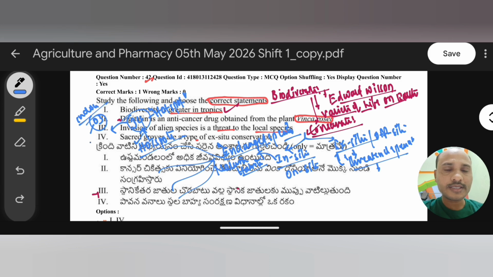For example, Western Ghats and Sri Lanka. Here I am writing Western Ghats and Sri Lanka, and one more is Indo-Burma, and one more is the Himalayas. So these are the 3 important biodiversity hotspots where we have to protect. It is an example for in situ.